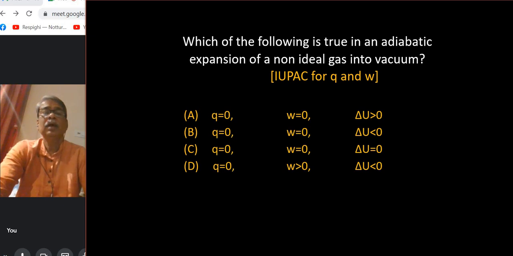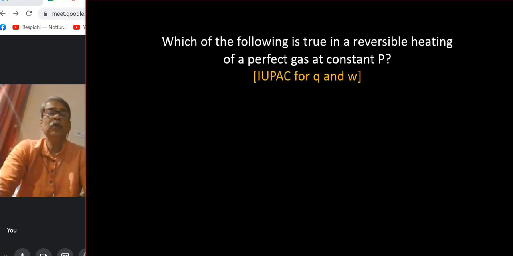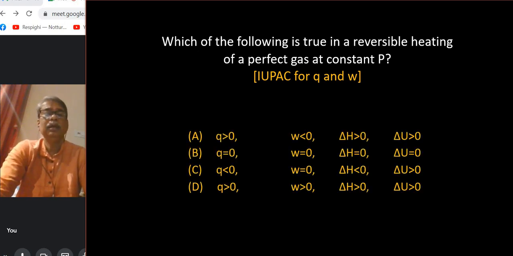Next one, which of the following is true in an adiabatic expansion of a non-ideal gas into vacuum? The earlier one was an ideal gas, and this time it is non-ideal but against vacuum and adiabatic. So again you can apply your logic, take it as an exercise. It's an interesting exercise, and you can find the answer. You will be happy if you can match your answer, the answer is going to be C. Which of the following is true in a reversible heating of a perfect gas at constant pressure? Again this is given as an exercise, and you can check the answer to be A.